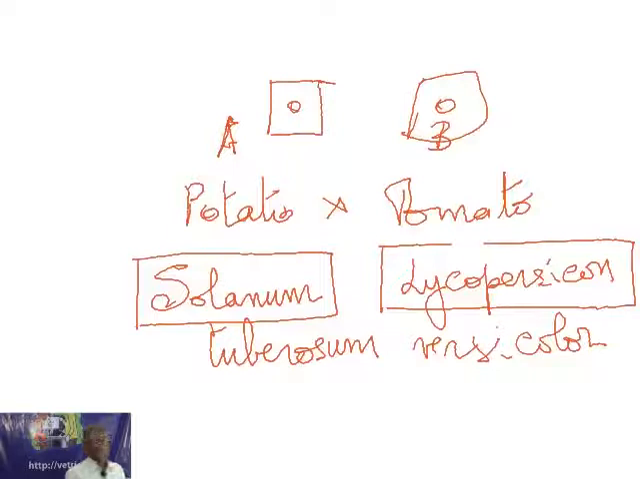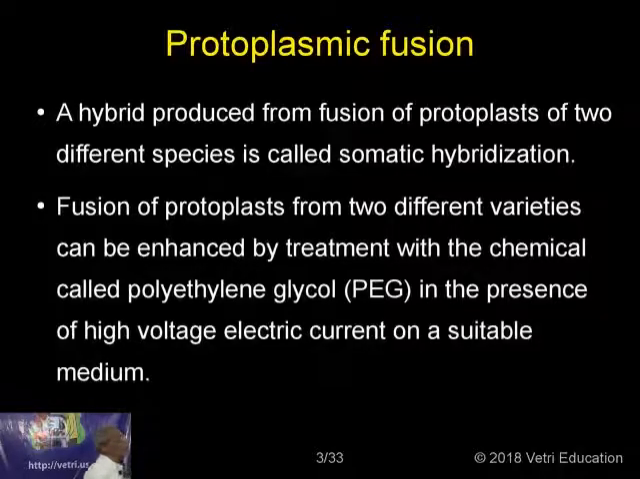What they do, they follow a different method. The cell is taken and then it is burst by a suitable technique. Then the nucleus of this one is made to fuse with the nucleus of the other one. So artificially you are compelling the two nuclei to fuse together to become a different type of nucleus. So this is what is called protoplasmic fusion. You fuse both the protoplasm.